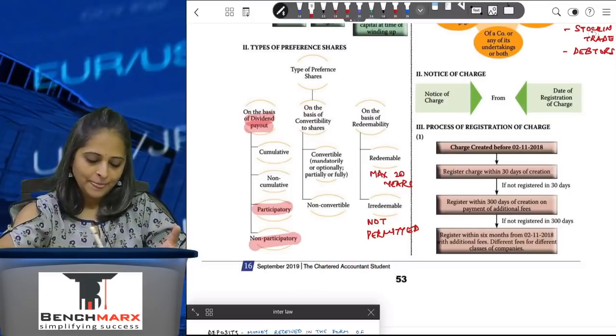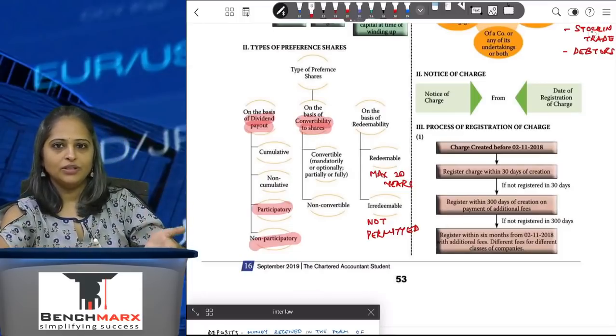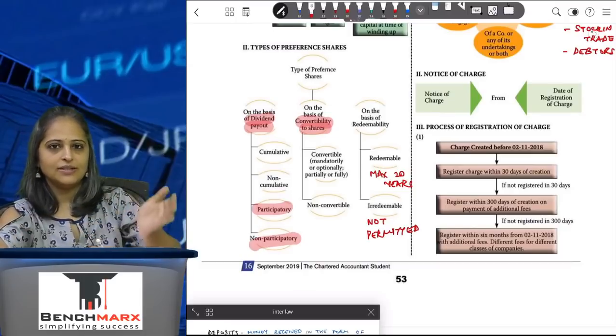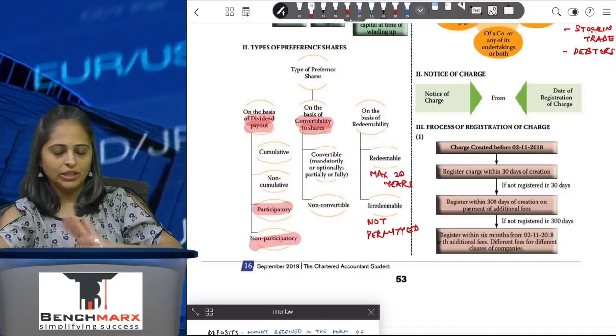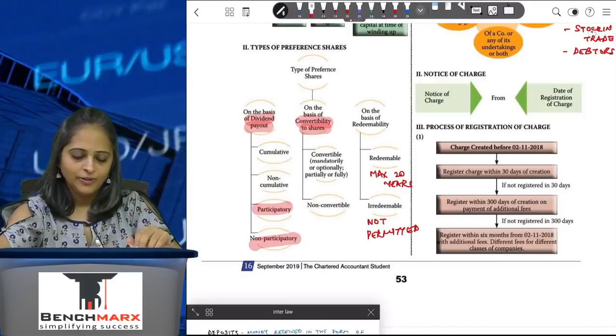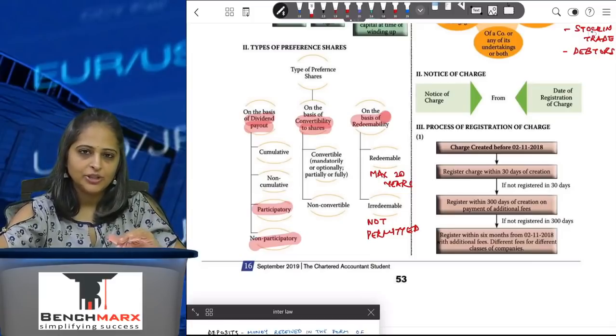On the basis of convertibility to shares, after a period of X number of years, preference shares will be converted into equity shares. That's called convertible shares, or non-convertible, where they will not be converted into equity shares. They will be preference shares only and will be redeemed after a period of time. On the basis of redeemability, redeemable shares and irredeemable shares.